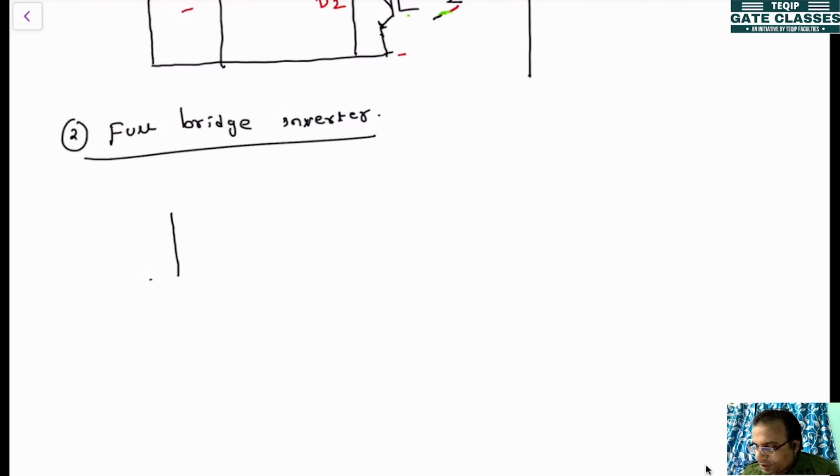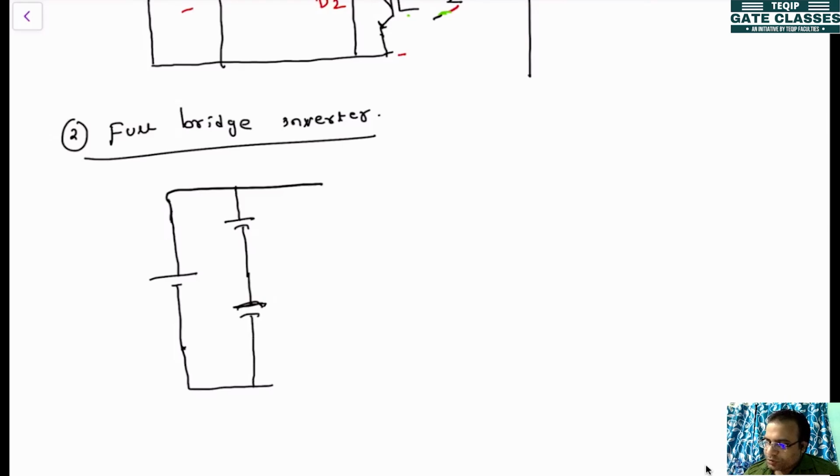Again here you have two capacitors, but the midpoint will not be connected. This is C, this is C, and here one IGBT, here the second IGBT is connected.